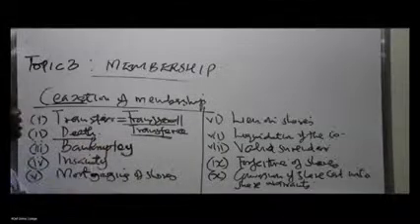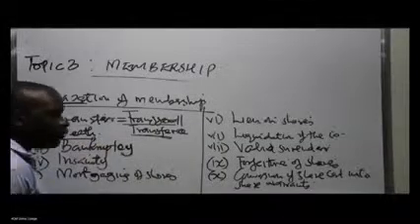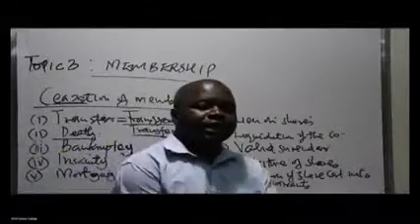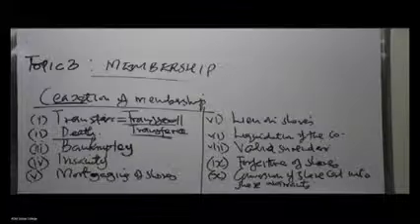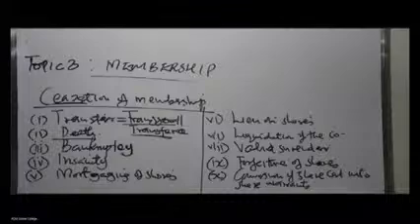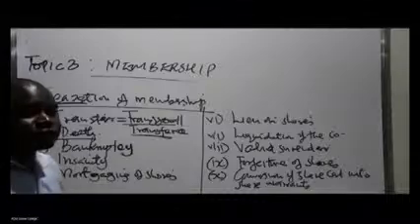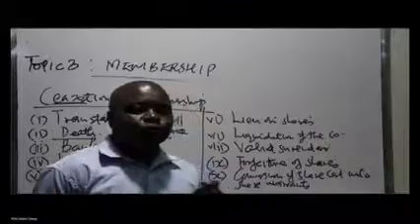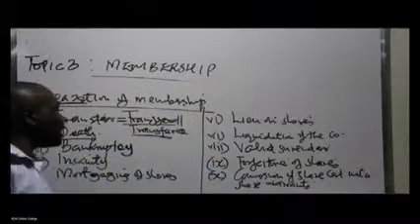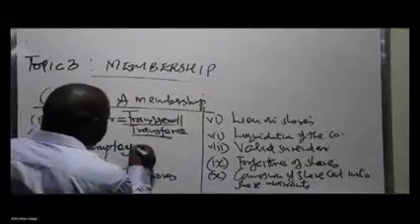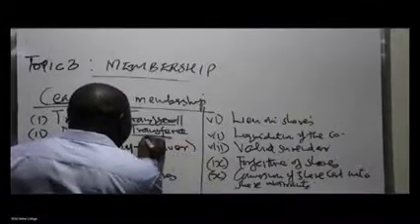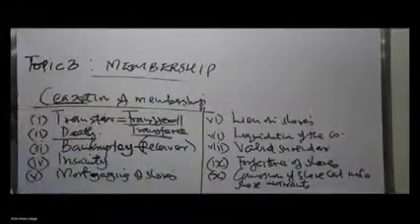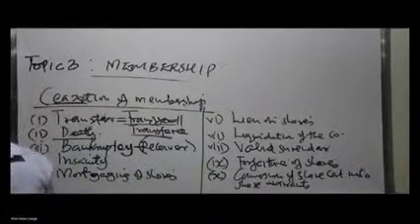Death, I've already explained. In case of death, the shares are normally taken over by the beneficiary. So the beneficiary becomes, while the deceased party loses the shares. Then bankruptcy. When one is declared bankrupt, it means he's not able to meet his liabilities and obligations as and when they fall due. In that case, a person we call a receiver, normally appointed by the creditors or by the court, takes over the assets of the bankrupt party. Amongst the assets that can be taken over are shares in a company.